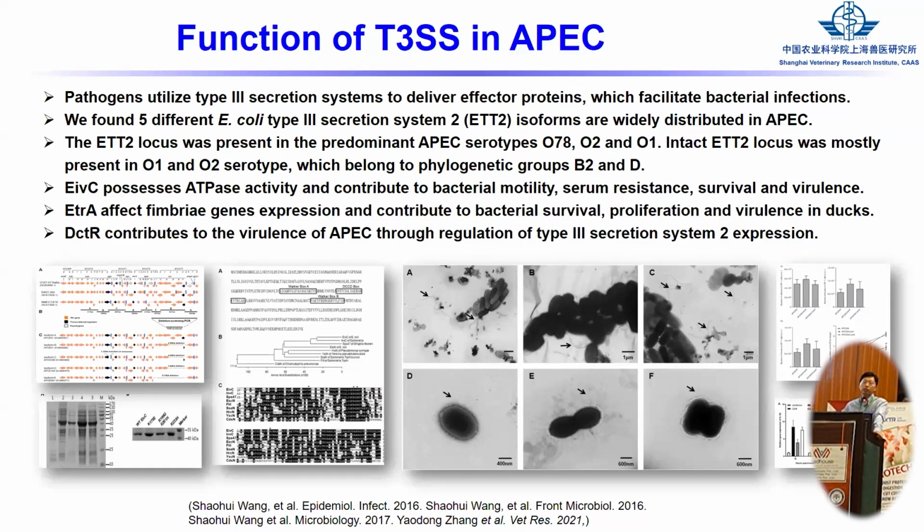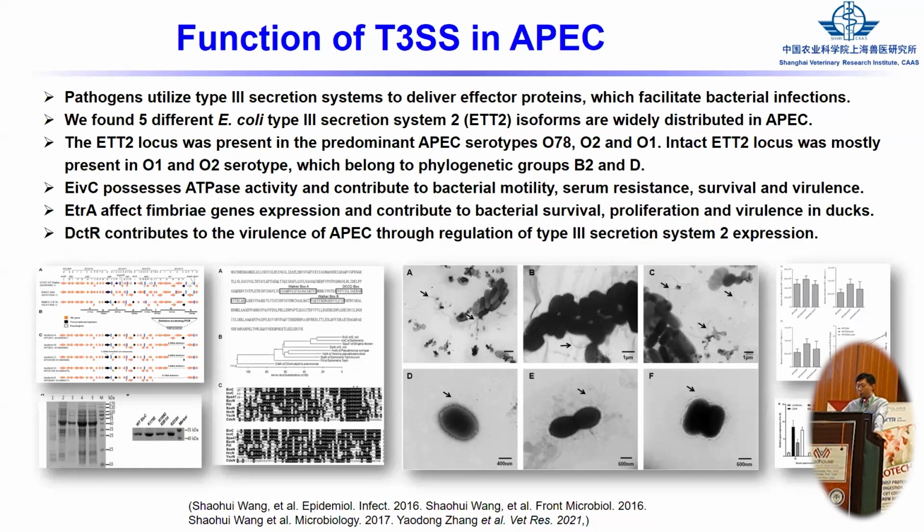The first one is located in the EHEC and EPEC, but the second one is ETT2, the E. coli type 3 secretion system 2. We found this system is widely distributed in APEC. We also found 5 different forms of the system, and before our publication, there was no information about ETT2 in the APEC.